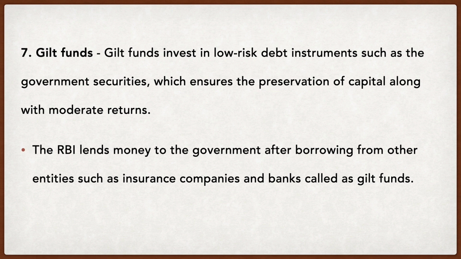The RBI lends money to the government after borrowing from other entities such as insurance companies and banks, called gilt funds. Now, in case the government is in need of money or needs some financial assistance, in that case, RBI lends money to Government of India in which form? In the form of gilt funds. So they invite the public. It can be insurance companies, it can be banks, or any institution, or individuals like you and me, right?